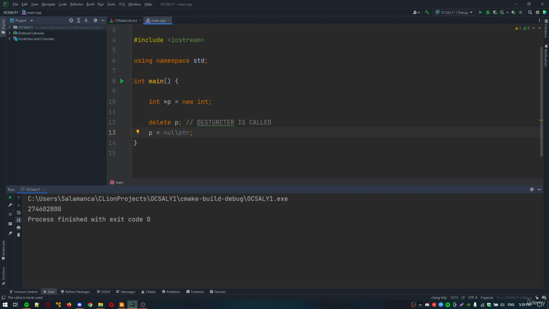Also, C++ allows you to initialize a value at the time you call the new operator. There are two ways to do it. The first is p1 = new int and 42 in parentheses. The second example is pretty much the same, but you just use another type of braces, curly braces, 42. So you call the new operator and initialize the value to 42 in two different ways.